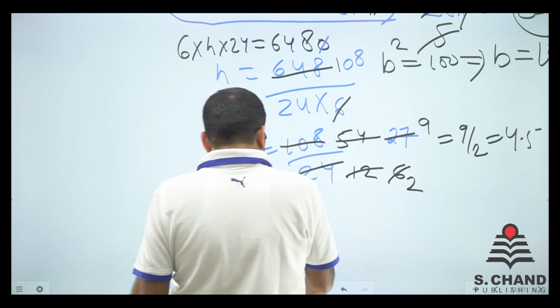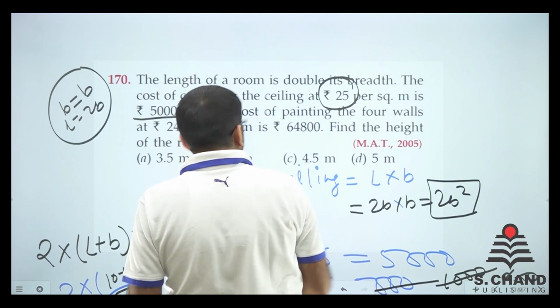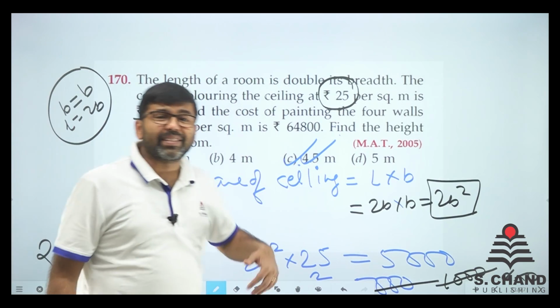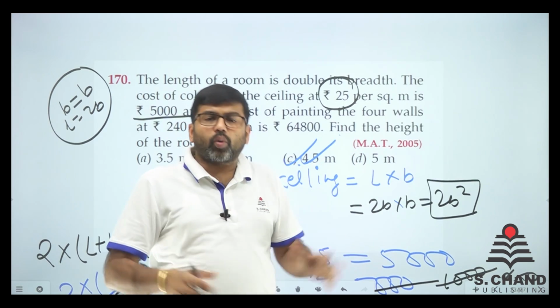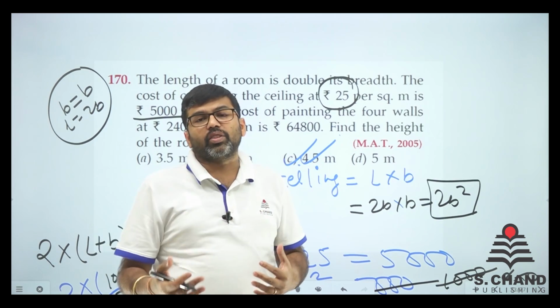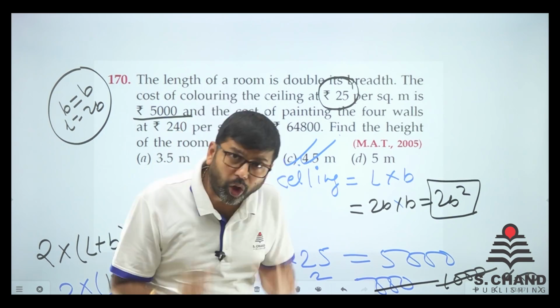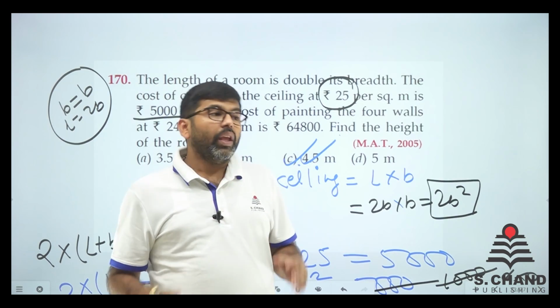So is there any option 4.5 in the options? Yes, we do have 4.5 here. So this is the way you need to do it. In the similar pattern, we can do all the questions in it. The more questions you do, the more confidence you get. And there are more than 300 questions in the book. So do all the questions from time to time so that you get confidence.